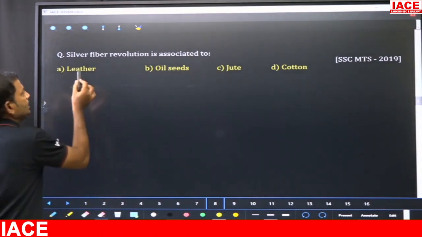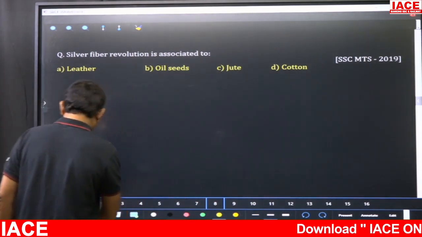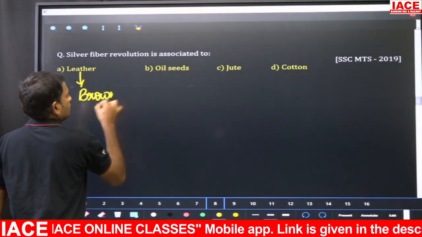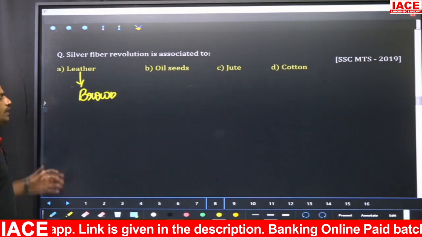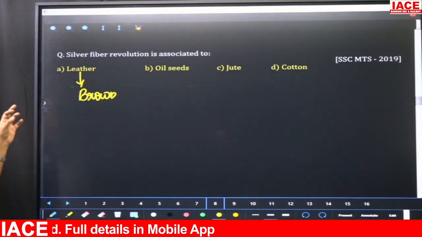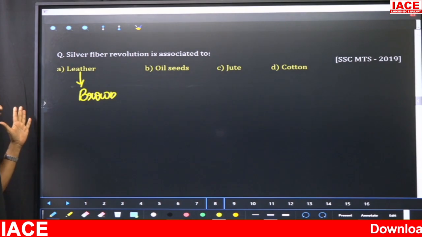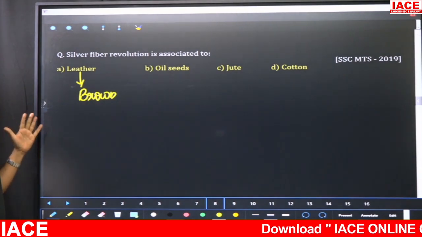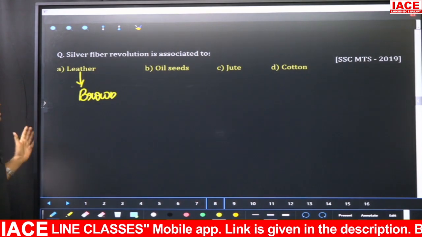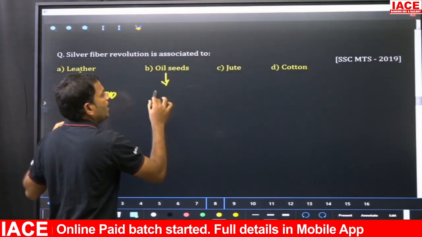Now, the leather revolution. Related to leather, we have the brown revolution. The father of the brown revolution is none other than Hirlal, whom we have already discussed. Now here, oil seeds means the yellow revolution.